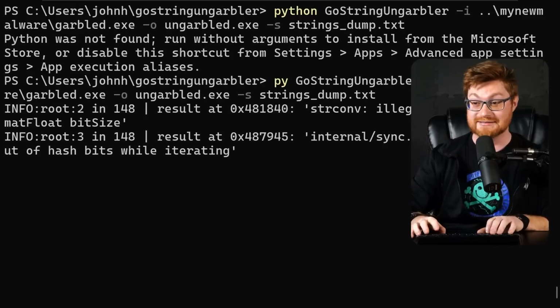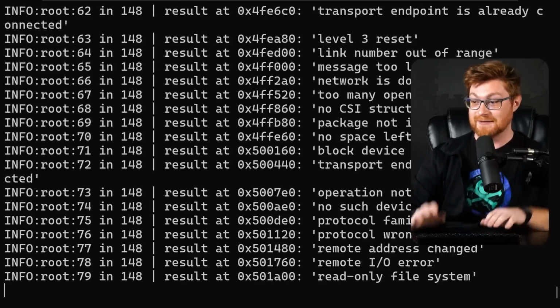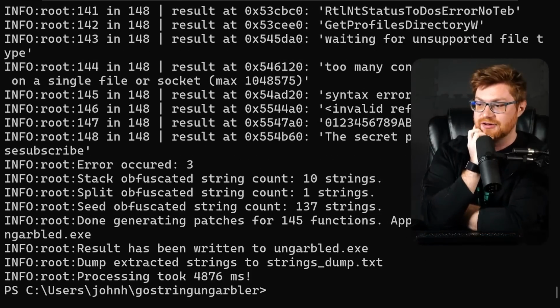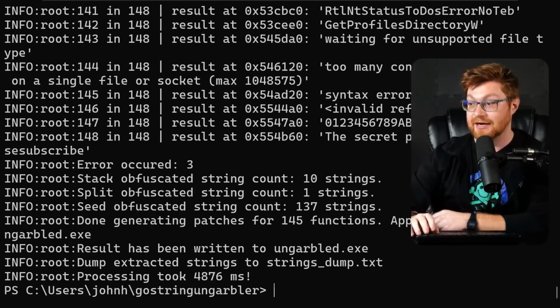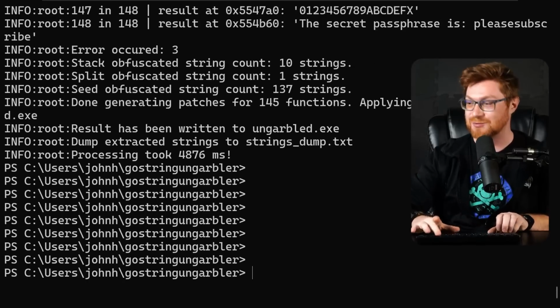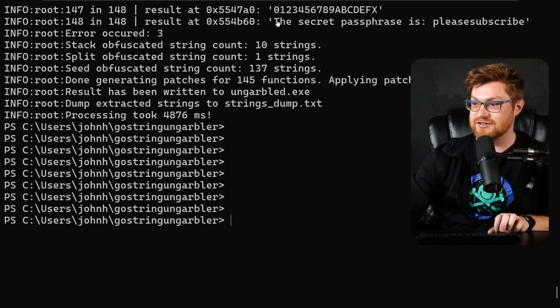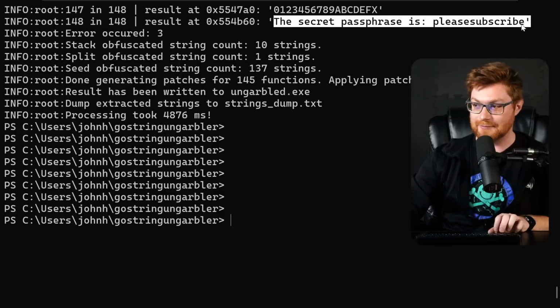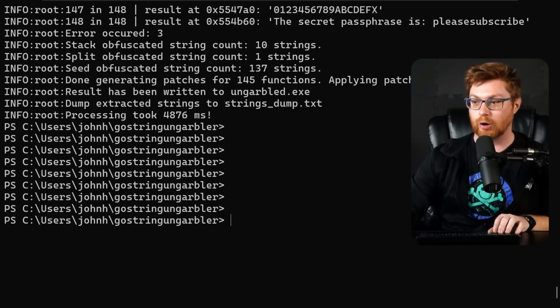Does that work? Yeah, okay, cool, it's cutting through it. Excellent. Do we have the passphrase at the end? We do. Take a look at that. That's super cool. The secret passphrase is, please subscribe, all extracted out of our garbled binary.